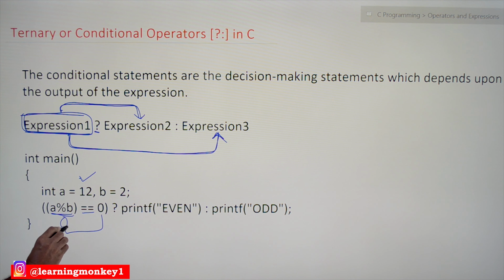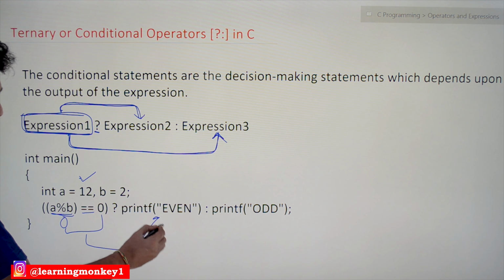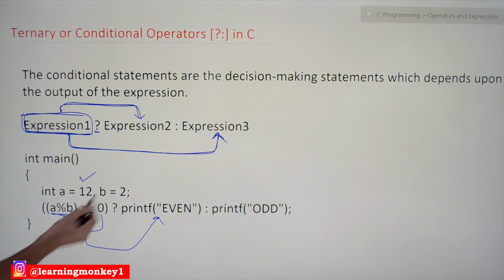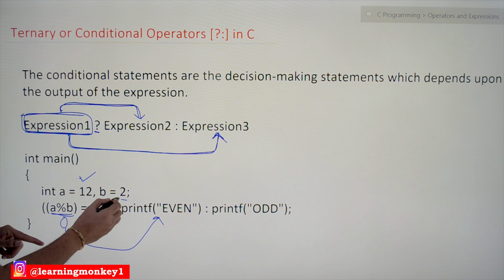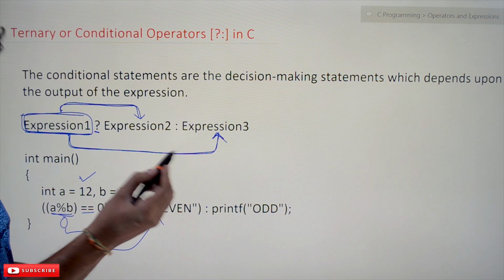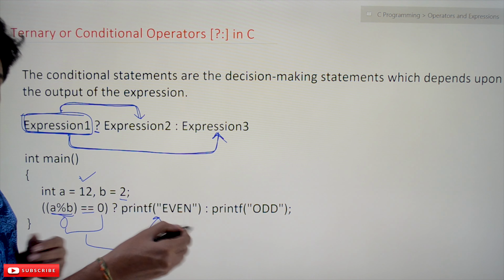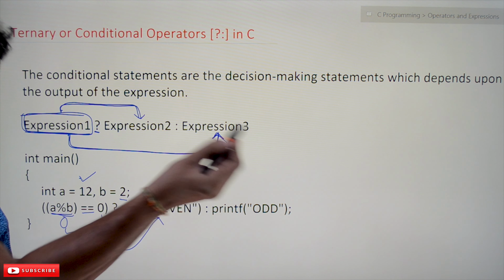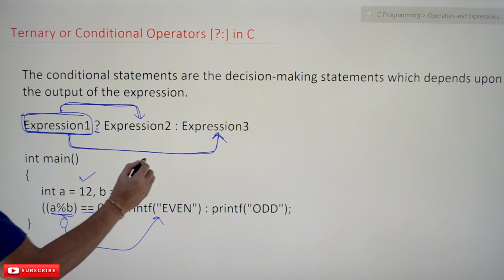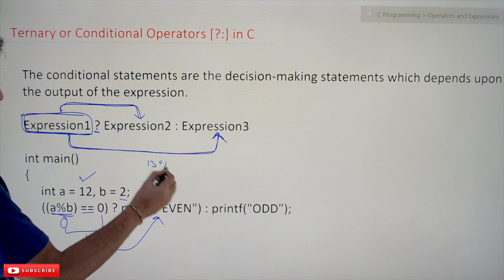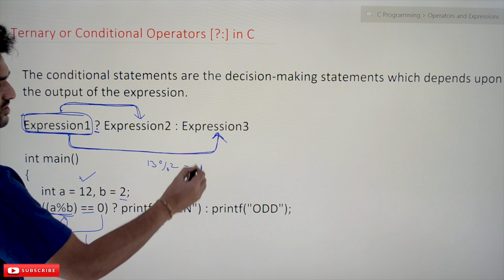If it is true, then this part will get executed. If it is false, it means a mod 2 is generating an output of 1. If you do modulus division by 2, it is going to generate either 0 or 1. For example, if you are doing 13 mod 2, the output is going to be 1.